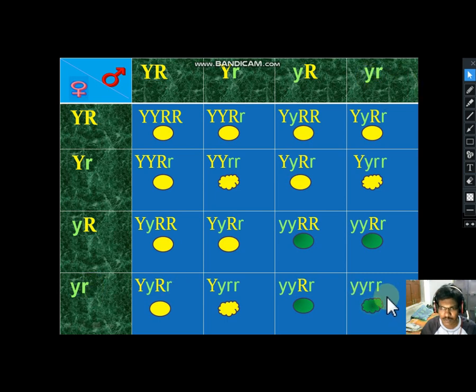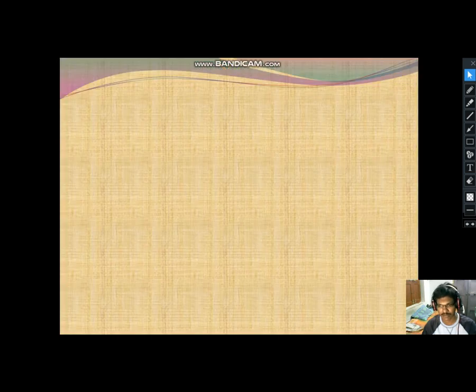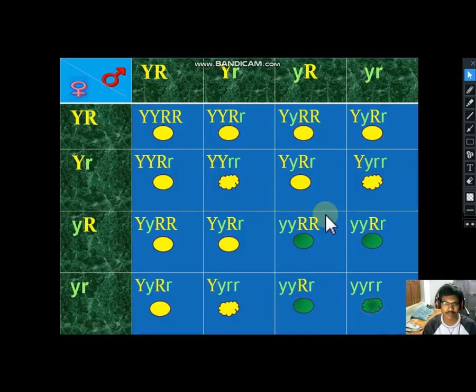It is slightly difficult to understand. Try it on paper, note it down and practice. Write the gametes yourselves, then compare with this to check whether you are writing correctly or not. Just observe it. If you have any doubt, ask me in the comment box.